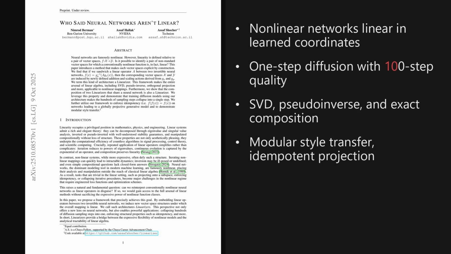Alright, 2 takeaways stand out. The linearizer reframes a nonlinear network as exactly linear in learned coordinates, and that unlocks the full linear algebra toolbox, from pseudo-inverses to singular value decompositions. The broader implications are faster sampling, stronger controllability, and analyzable structure for generative and editing tasks.